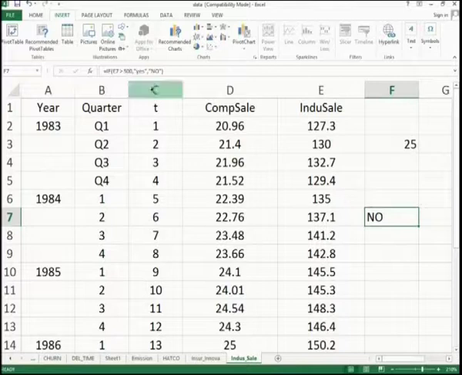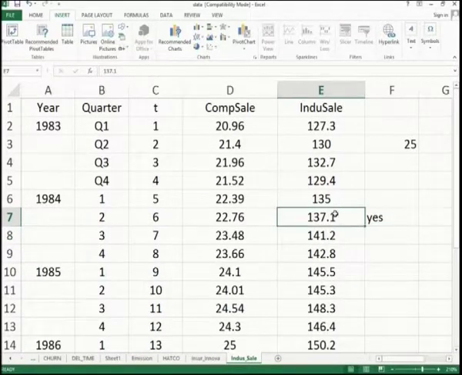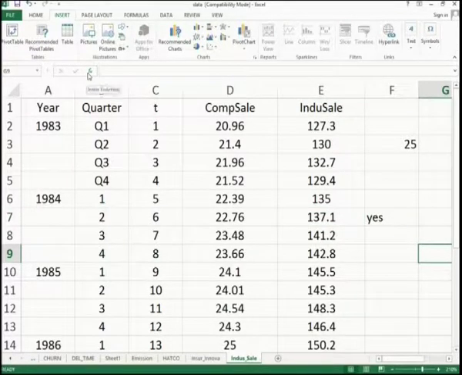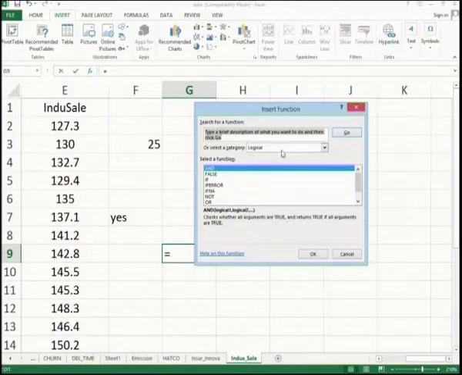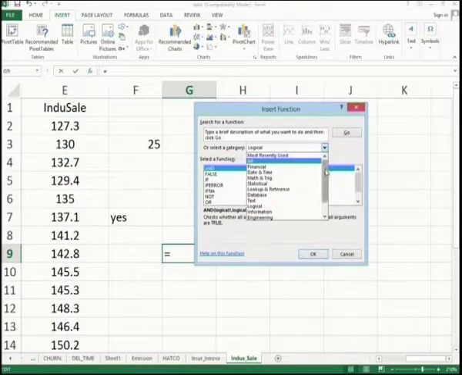So, I can reverse or I can change. If I say E7 is less than 500, yes. So, these are all the logical testing for a given particular cell for which Excel can be useful for applying the functions. For a beginner, they can look at this particular menu to find out the different functions available under each classification.